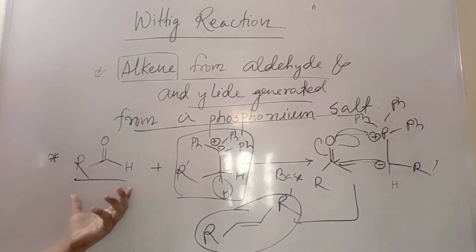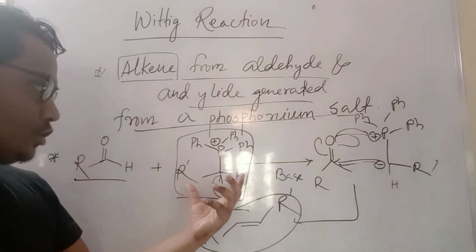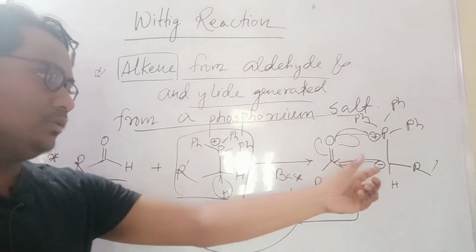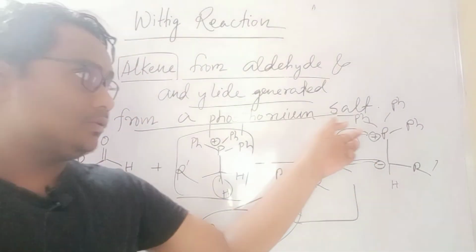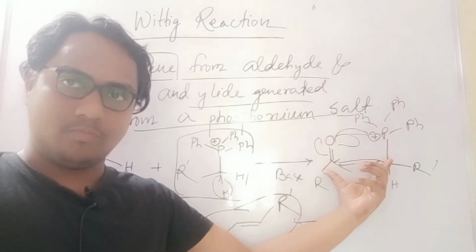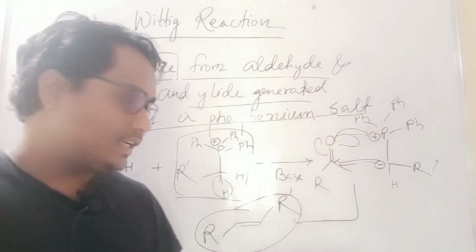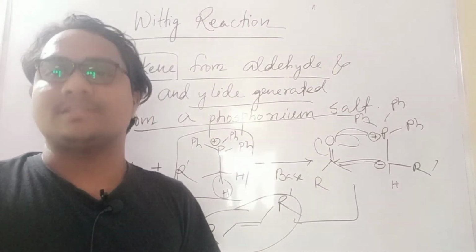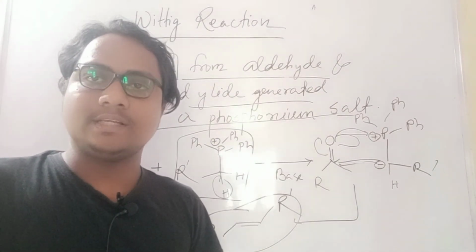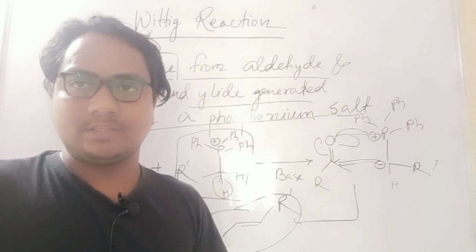Whatever aldehyde and phosphonium salt you took, in the presence of base it will generate one anion. That anion will attack the keto, and that keto will attack the phosphonium, forming the oxetane. In situ it will cleave and give the alkene. In this case, will the alkene be cis or trans? Okay, is the general Wittig reaction cis or trans? Understood?